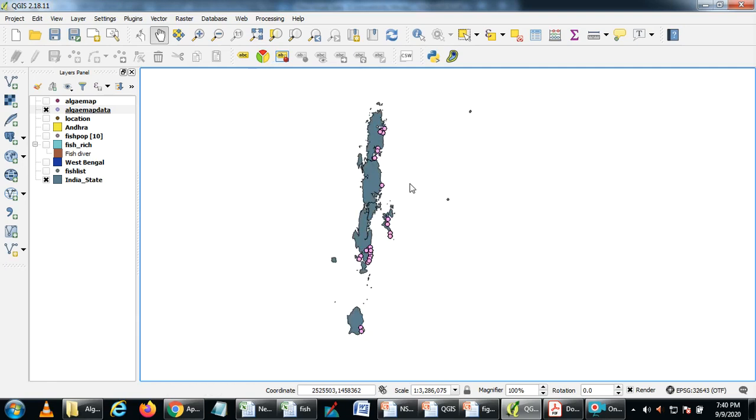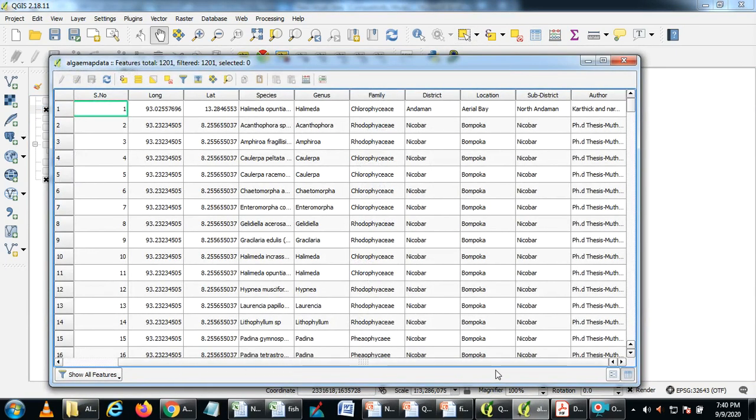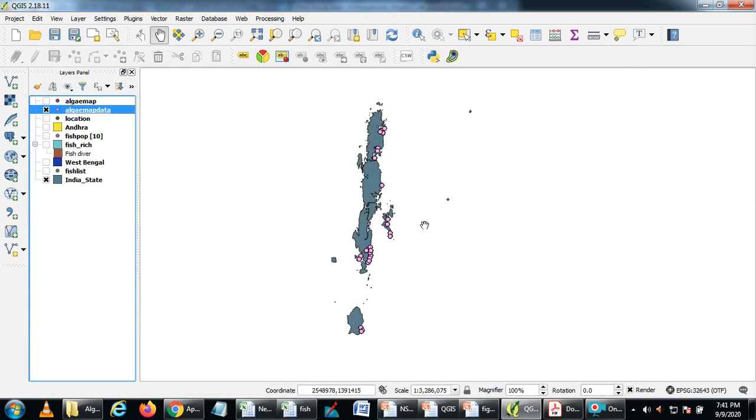Once the database is created, you can also check the attribute table. You can see the species here. We also have the author affiliation from where the database was created, and the different parts of Andaman Nicobar. Using this we can do different kinds of analysis.